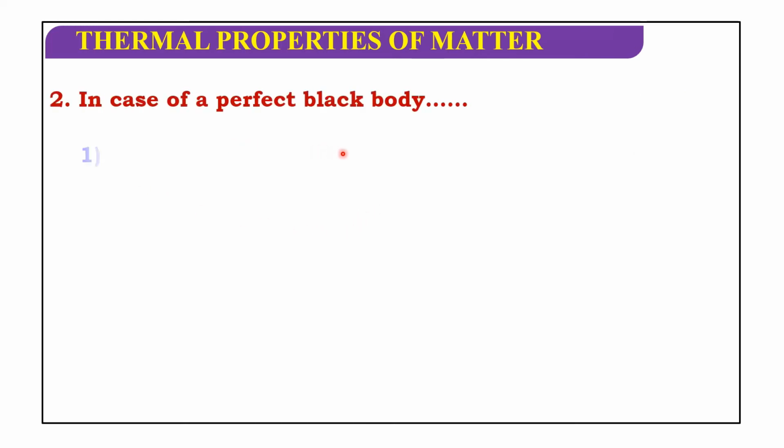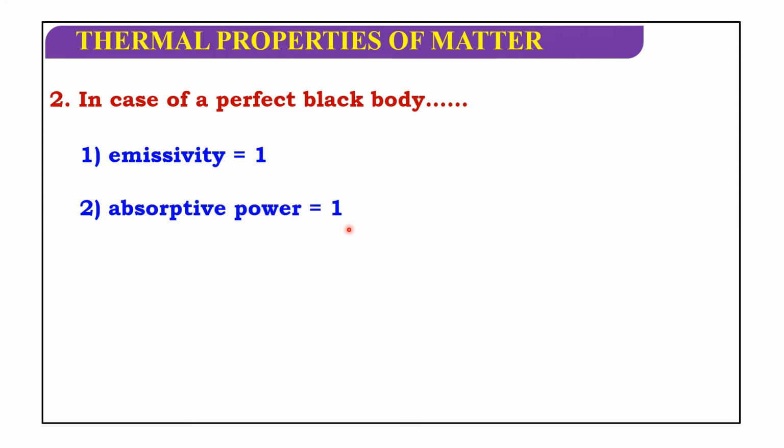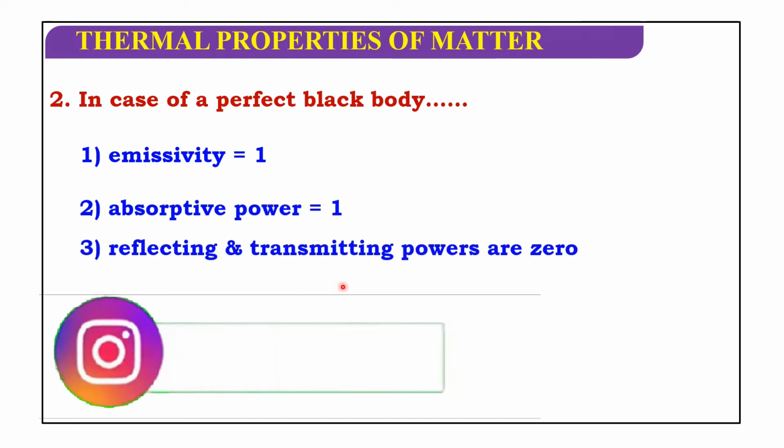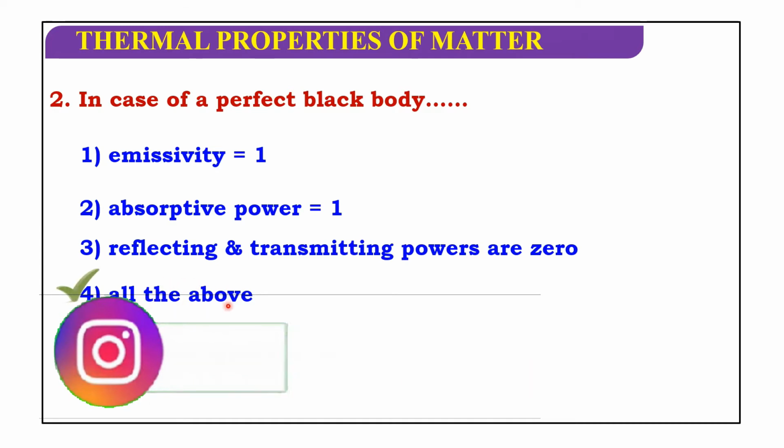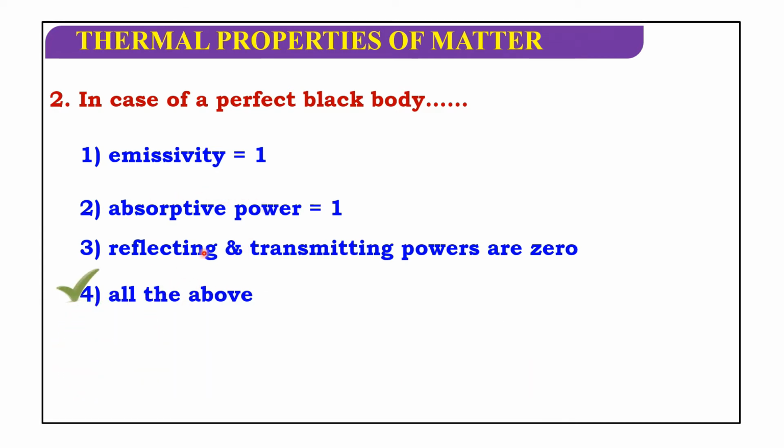In case of a perfect black body, emissivity is equal to 1, absorptive power is equal to 1, reflecting and transmitting powers are 0, all of the above. So, in the case of a perfect black body, all the above: emissivity is equal to 1, absorptive power is equal to 1, reflecting and transmitting powers are 0.